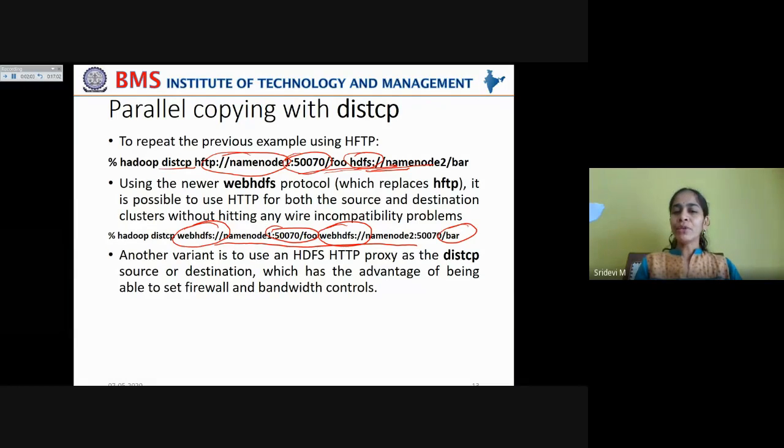Now another variant is to use an HDFS HTTP proxy as the DistCP source or destination, which has the advantage of being able to set firewall and bandwidth controls. If you want to implement some bandwidth control policies, or if you want to set up some firewalls between the two clusters while copying the data, in that case you can use the HDFS HTTP proxy. This is another variant while copying the data using DistCP from source to destination clusters.